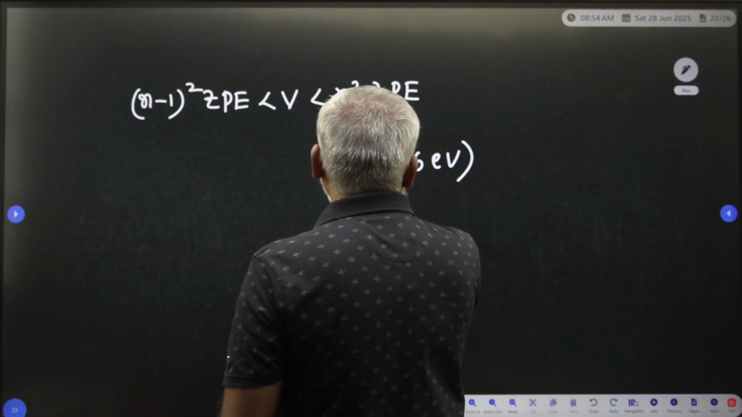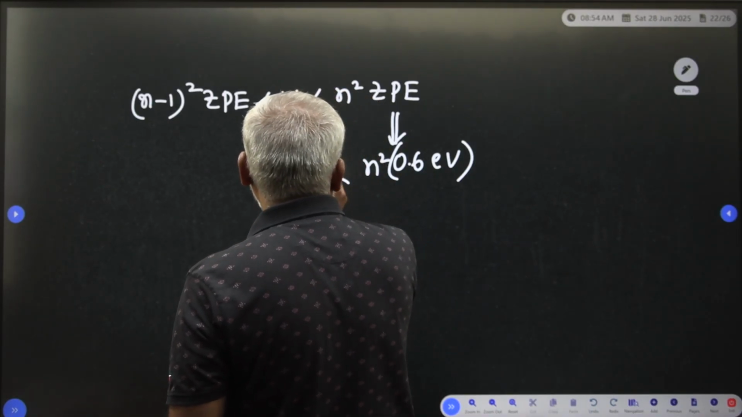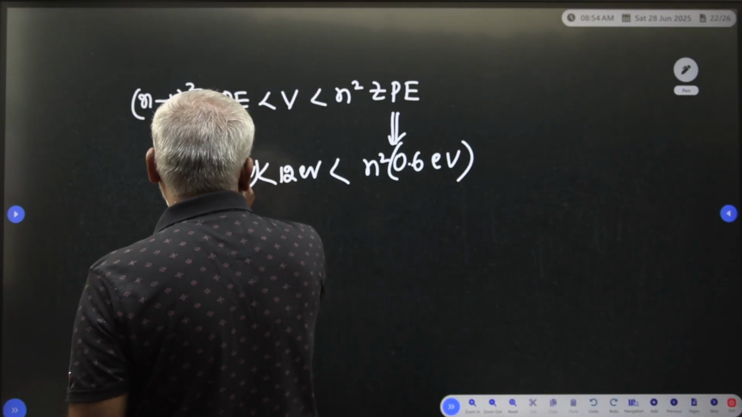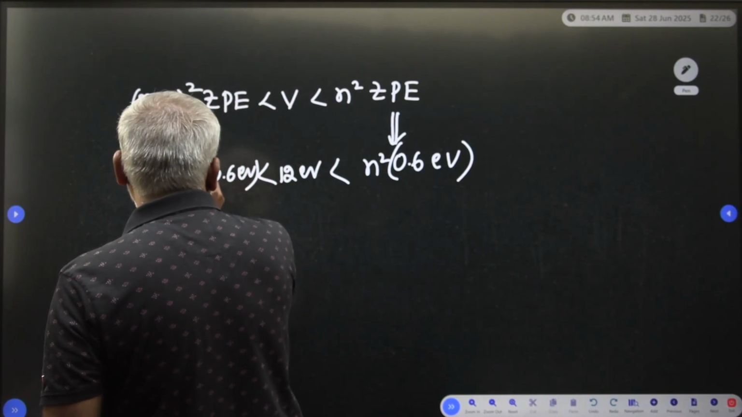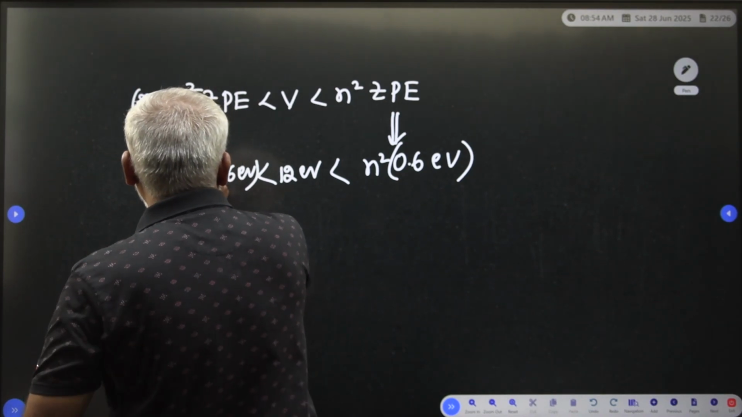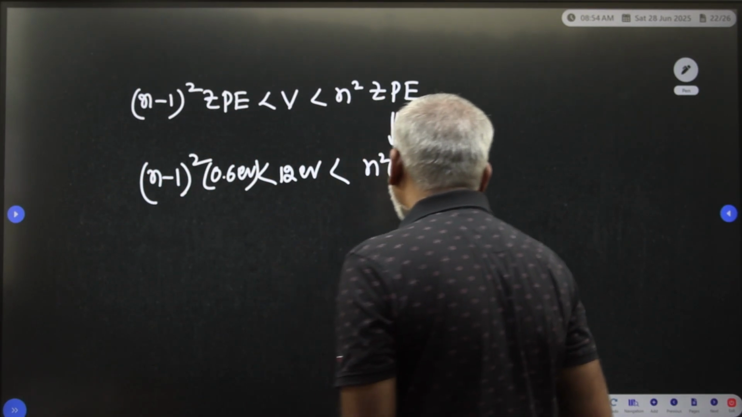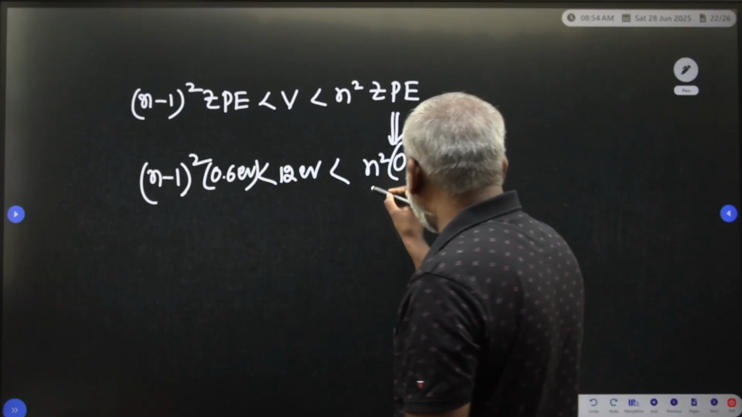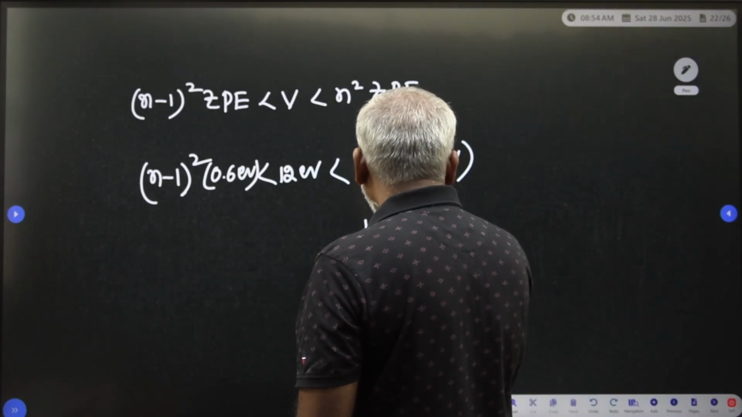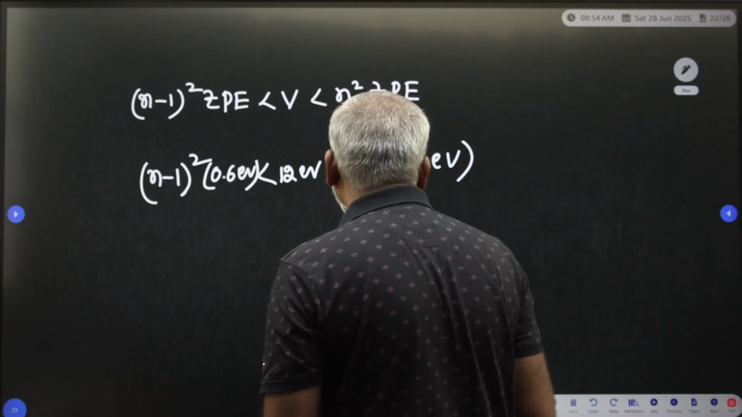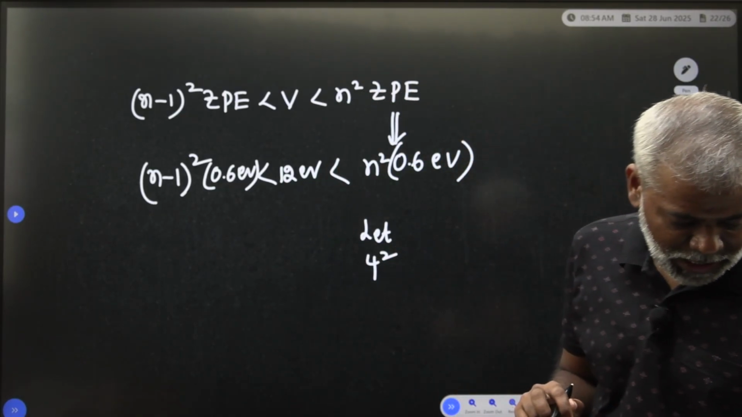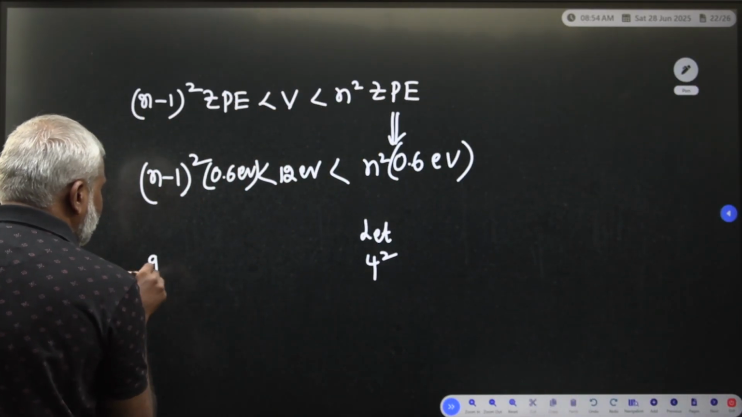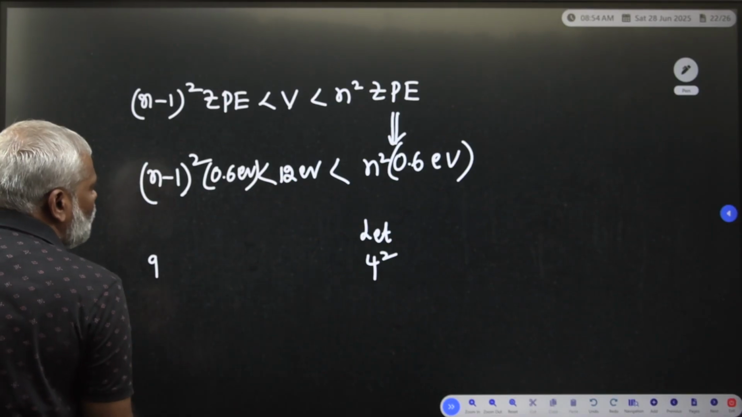Now V is equal to 12 electron volts. So (n minus 1) whole square into 0.6 electron volts is less than V, less than n square into 0.6 electron volts. Suppose we take n is equal to 4. 4 square is 16, and 4 square minus 1 square is 9. So 9 is the lesser value than 12, correct.